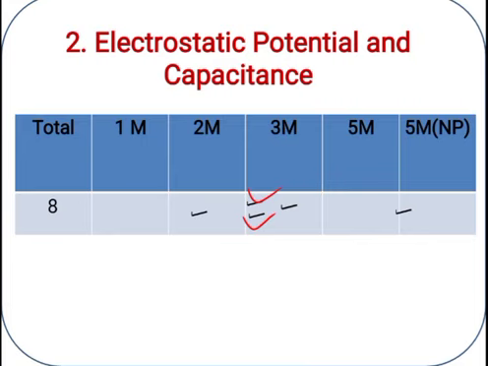This is one pattern, or, according to the PU board, they may ask one question of 3 marks and one question of 5 marks, a problem. So the total is 8. This is the weightage of the second chapter.